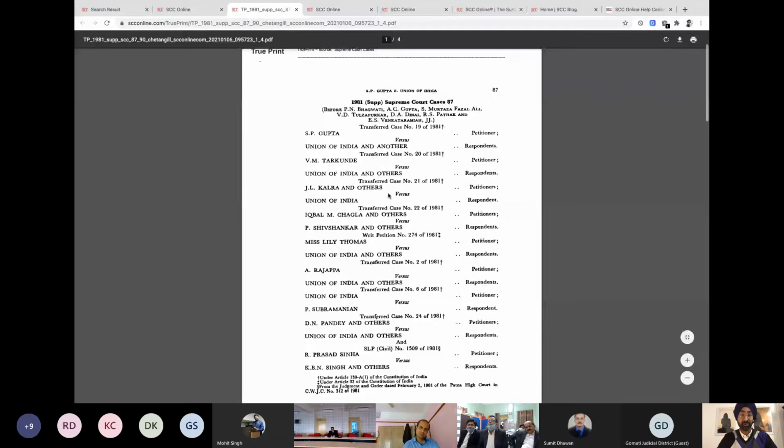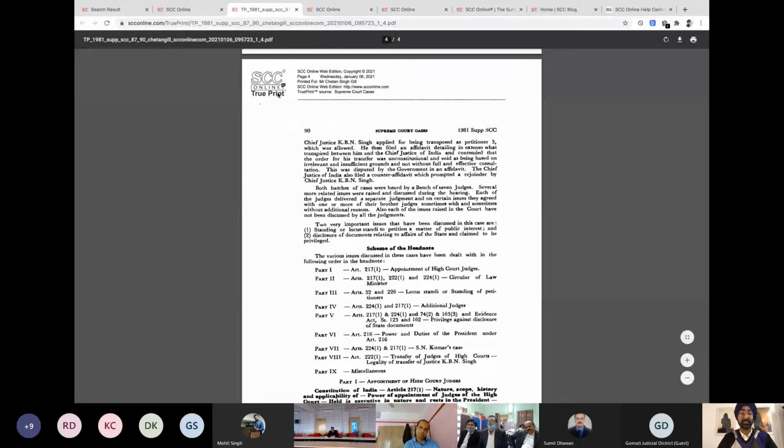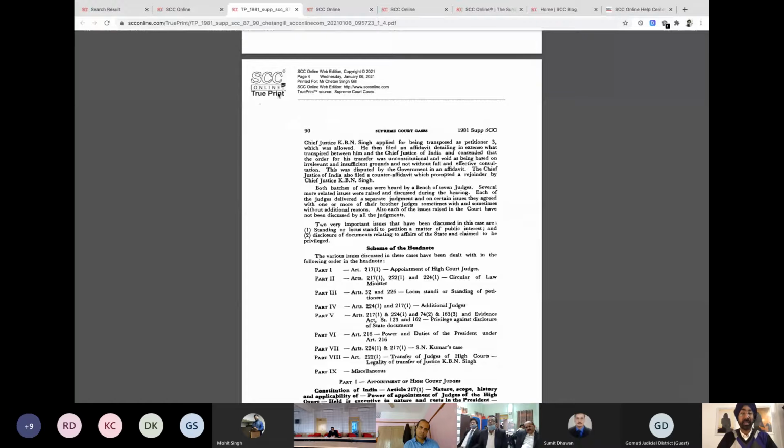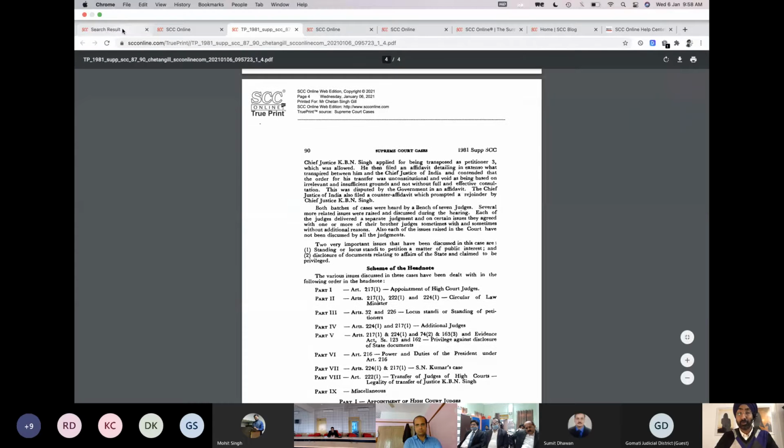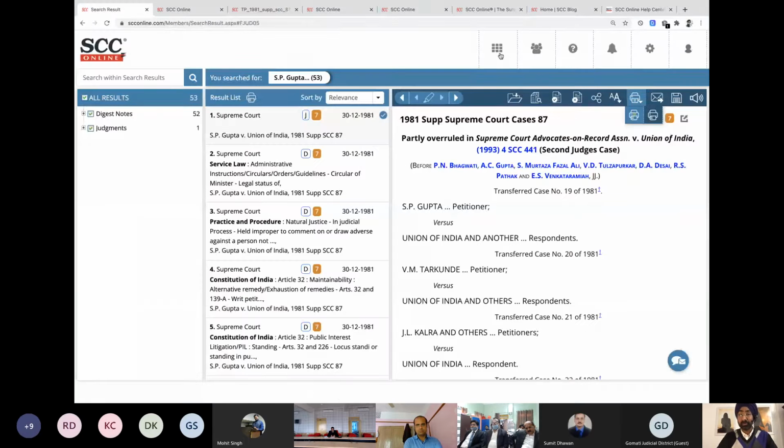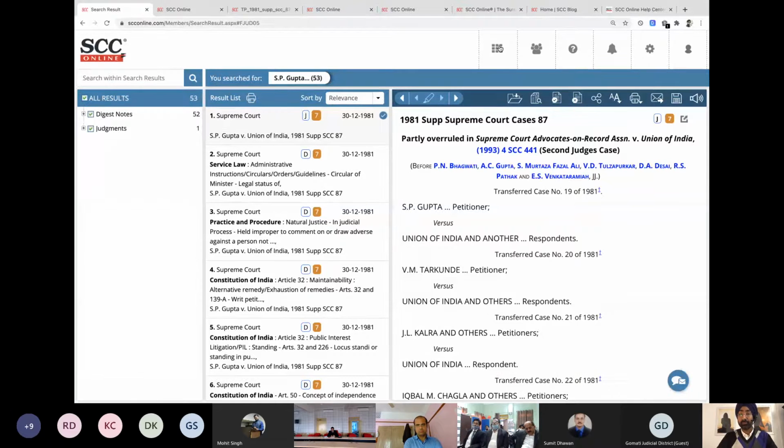You have the stamp of SCC Online True Print, which gives you surety that this is an authentic document, cannot be edited, cannot be played around with. Because this is password protected, this is a protected file. You cannot edit anything. Even if someone wants to convert it into a Word file, it will not happen. These are picture images. So that being said, let's go back. What else can we do in this? Let's go back to the dashboard.